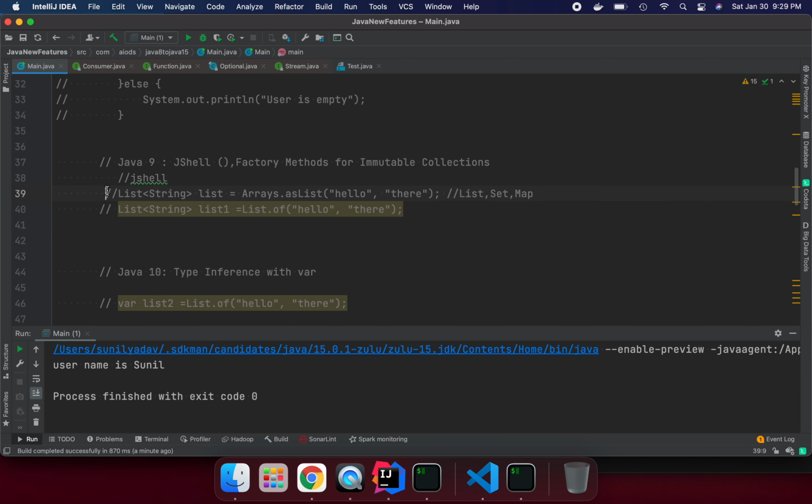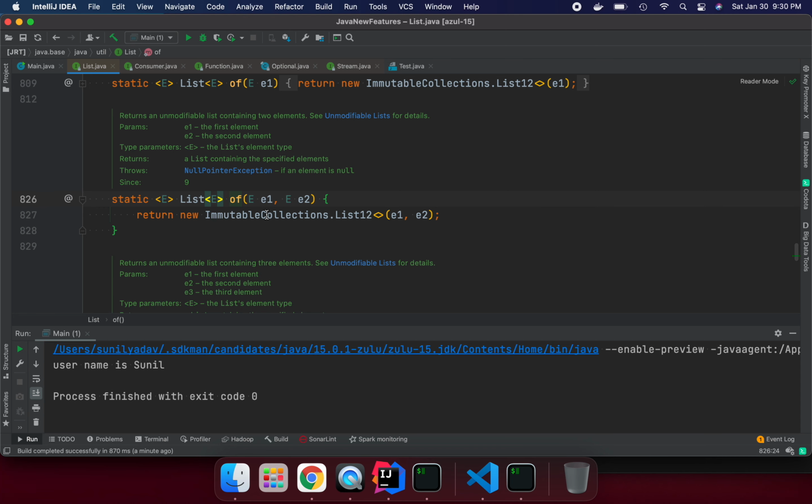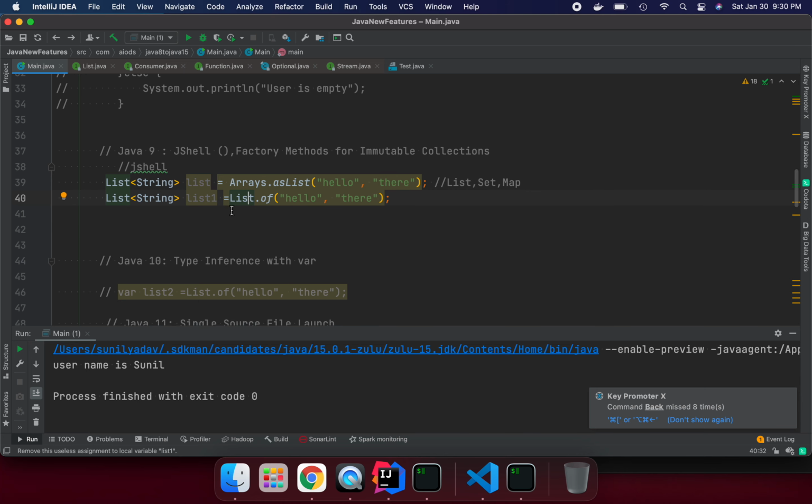So in Java, let me comment this one. Earlier in Java we had factory methods, and that's how we could convert to immutable collections. But in Java 9 we got a nice List.of. If you use List.of, these are factory methods that always give us immutable collections. These are the two things we should use if we are going to use immutables, because in functional programming two things are very important. One is we should always use immutable variables, and our methods should be pure functions.